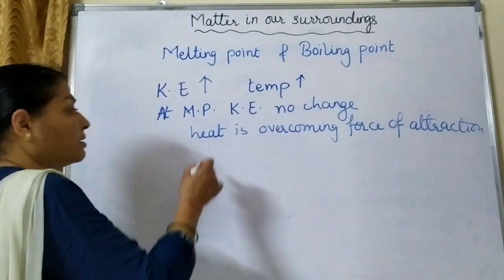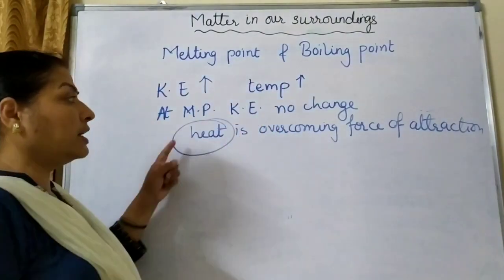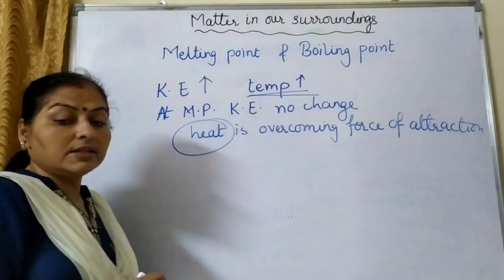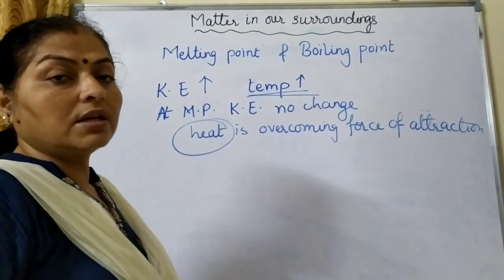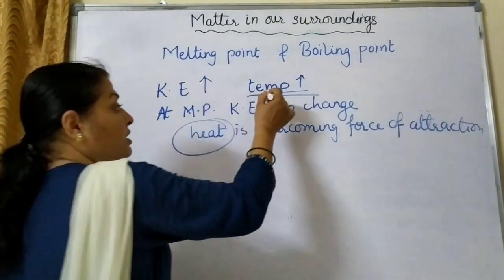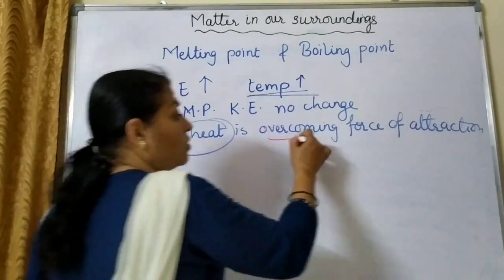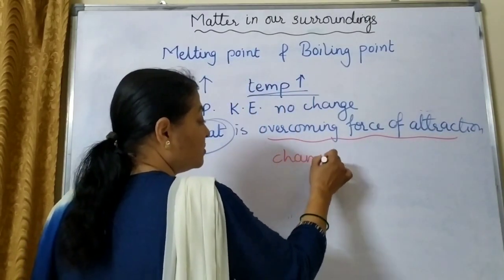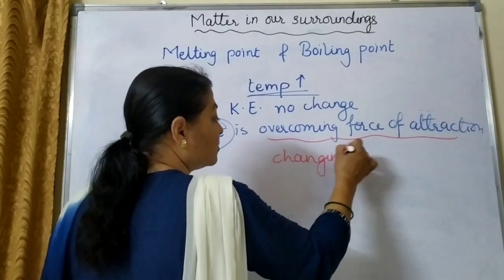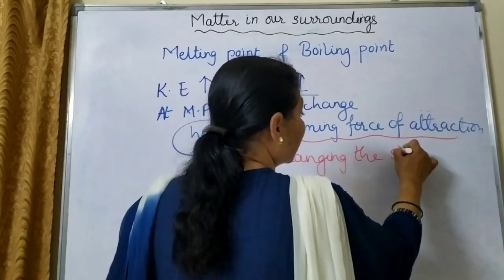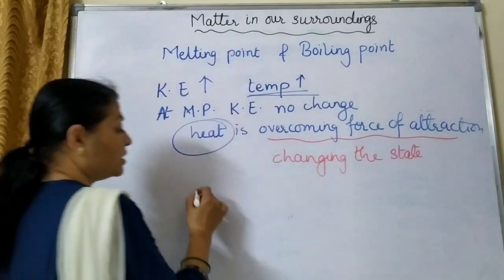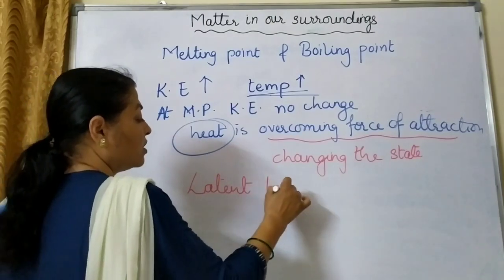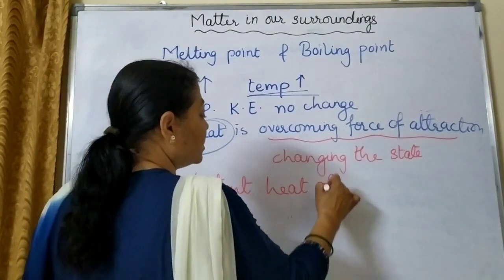So we are giving some amount of heat, but that heat is not causing any change in the temperature. This heat, which is not causing any change in the temperature and only overcoming the force of attraction, that is changing the state, is known as latent heat of fusion.